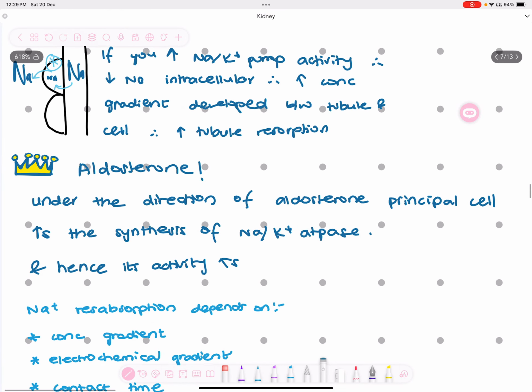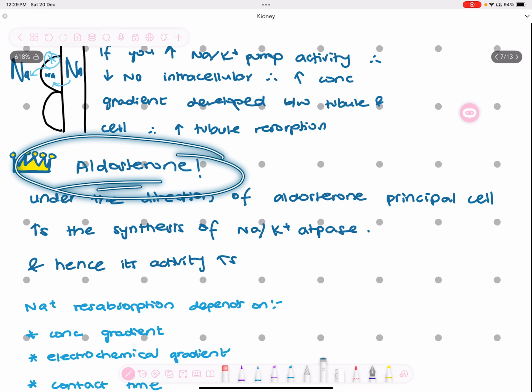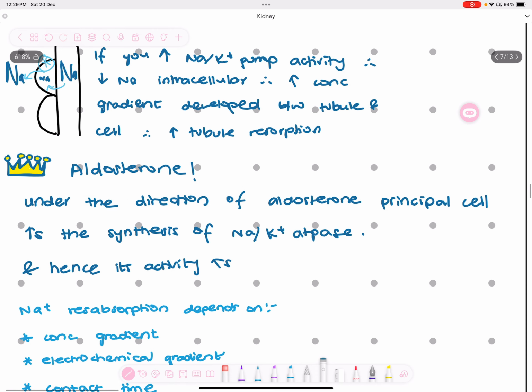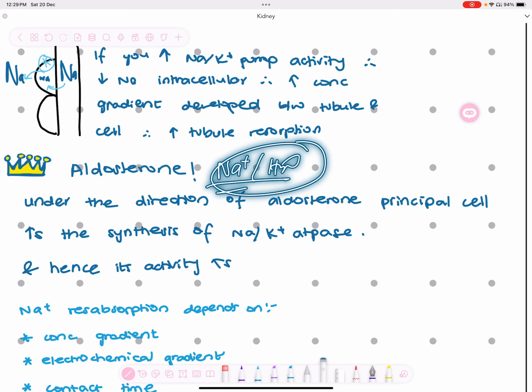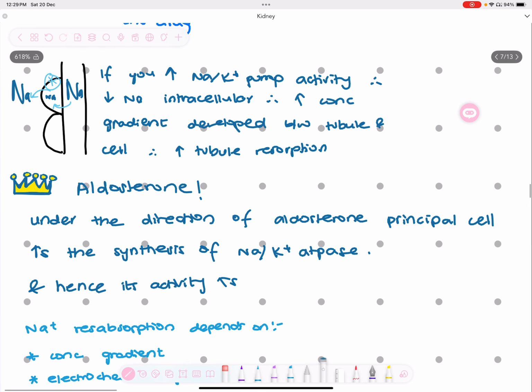Now, aldosterone. Aldosterone is such a wonderful hormone. What it does is it increases sodium and water reabsorption. ये इनकी reabsorption को बढ़ाता है. This is something that you need to know. ठीक है? अब ये कैसे करता है?